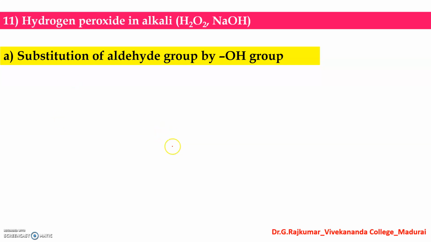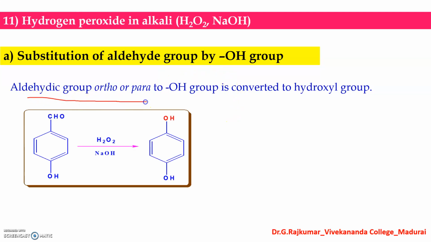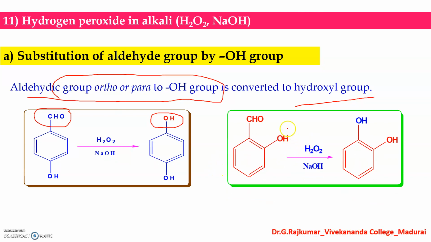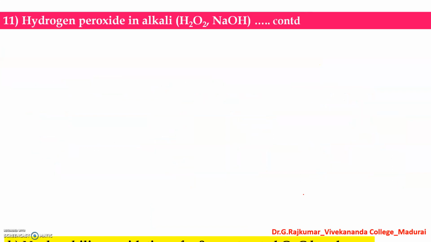And the next important reagent is hydrogen peroxide in alkali. You can see the substitution of the aldehyde group by a hydroxyl group. If there is an aldehyde group ortho or para to a hydroxyl group, then it is converted to give a hydroxyl group. Look at this, this CHO can be converted into a hydroxyl group in the presence of hydrogen peroxide and sodium hydroxide. In this example also, this CHO can be converted into a hydroxyl group in the presence of hydrogen peroxide and sodium hydroxide. This reaction is known as the Dakin reaction.